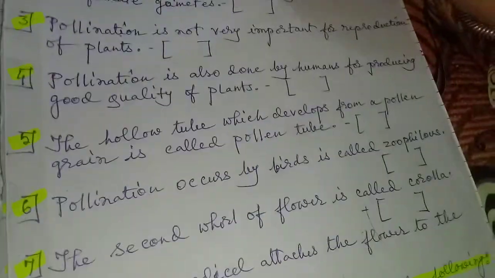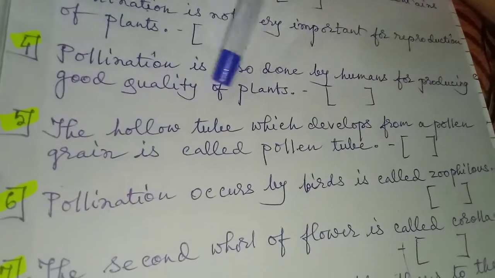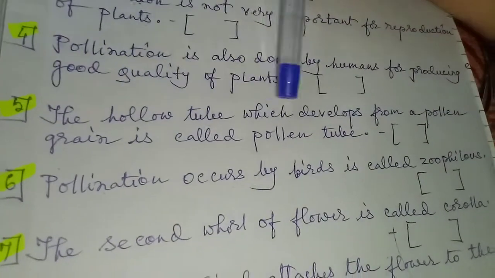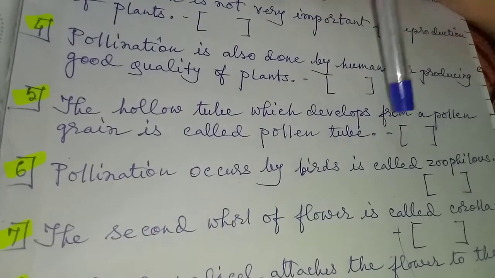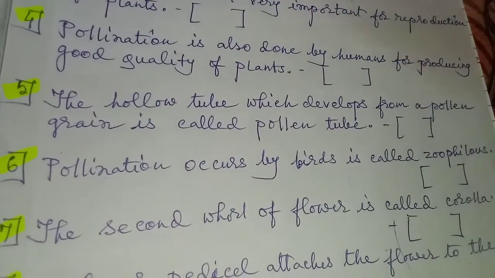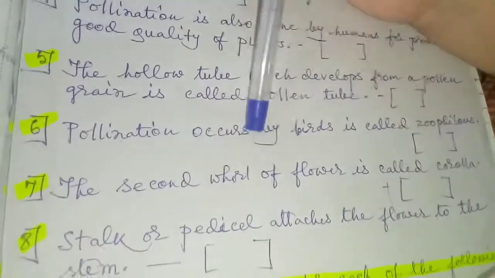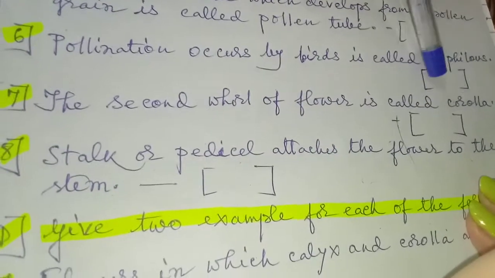Next, pollination is also done by humans for producing good quality plants. You have to write true or false. The hollow tube which develops from a pollen grain is called pollen tube. Is it true or false? You have to write. Next, question 6. Pollination by birds is called zoophilous. You have to write here true or false.